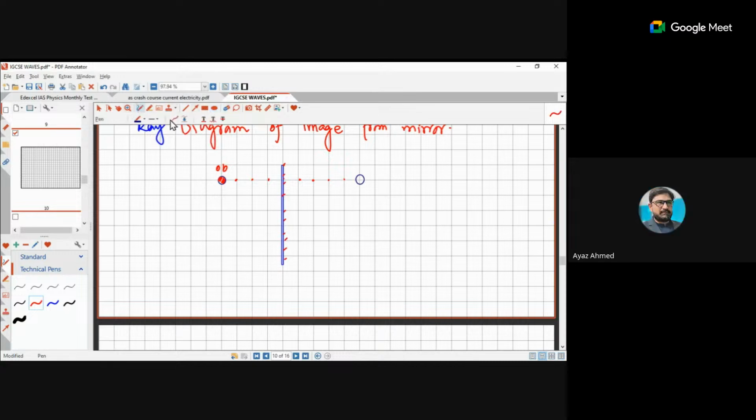Okay. So if you want to spot where the image will be formed at position A, B, C, D, it is exactly in front of the mirror. One, two, three, four. Sorry, I made it a little bit away. This would be at the fourth spot here. Is it clear to everyone? Okay. Now let's say here is the observer with red eyes.